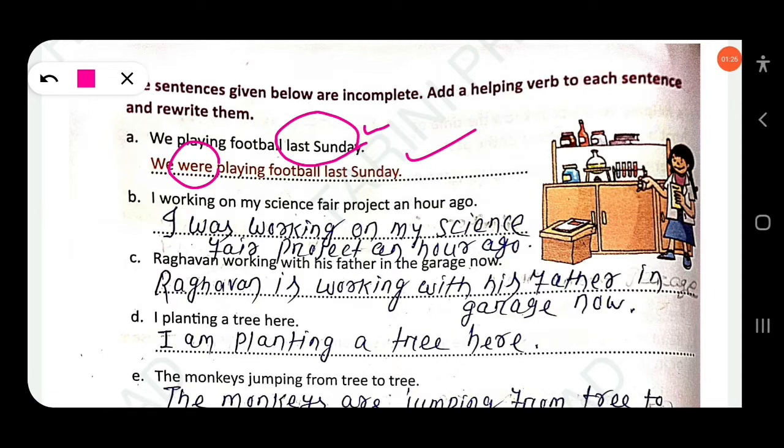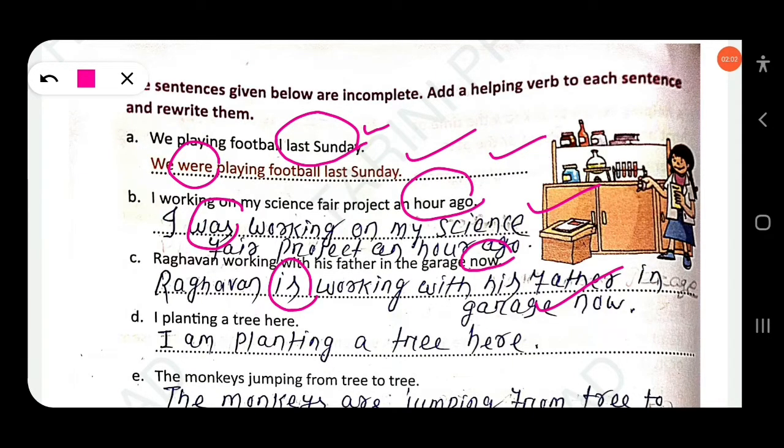Then next, I working on my science fair project an hour ago. That means it is referring to a past action. So you have to add "was" here. I was working on my science fair project an hour ago. Then next, Raghavan working with his father in the garage now. Now means we are talking about a present action. So you have to add "is", not "was". Raghavan is working with his father in the garage now.